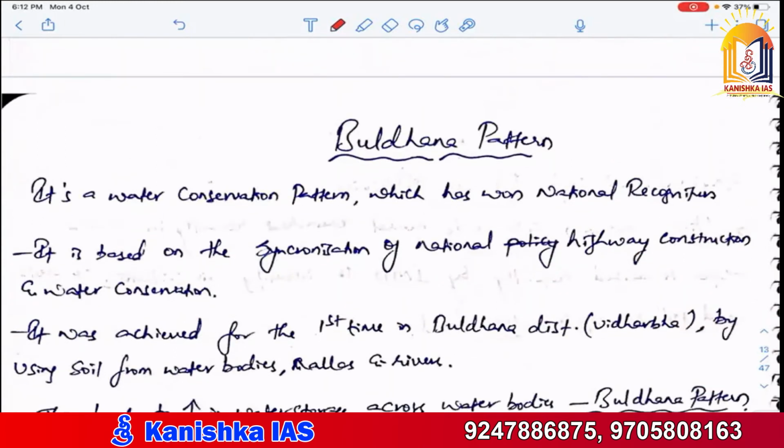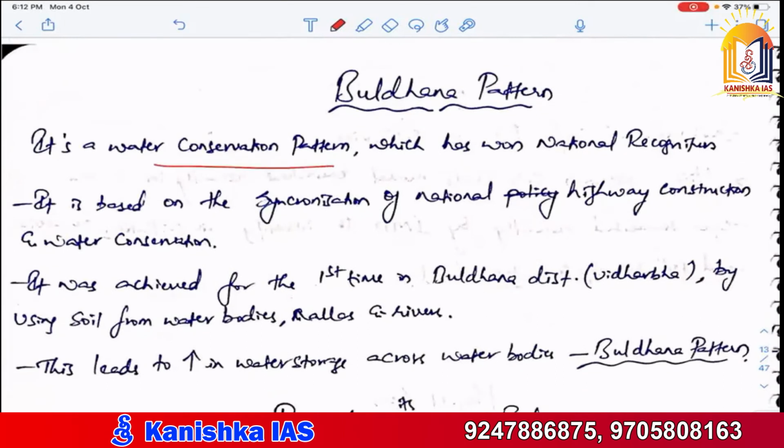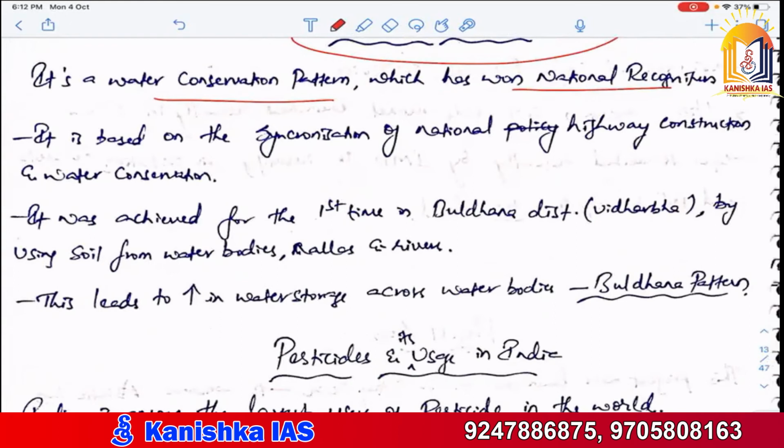Then the Buldana pattern. It is a water conservation pattern which has won national recognition. They may ask what this Buldana pattern is, which was recently seen in the news. It is a water conservation method first seen in Vidarbha, using soil from water bodies, nallas and rivers. They are increasing the water storage capacity of the soil through this Buldana pattern.